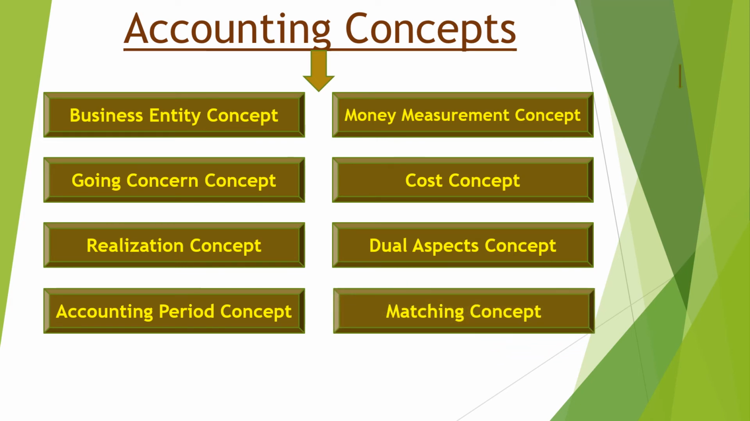Matching concept. It means all the expenses and income of the same period will have to be recorded in the same period. Accounting does not allow recording expenses or income of the next period in the current period. Like in the current period, if rent is paid as a lump sum for a few months of the current period as well as for a few months of the next period, according to this concept, the portion of the current period will be recorded in this period and the remaining will be charged as expense next year.